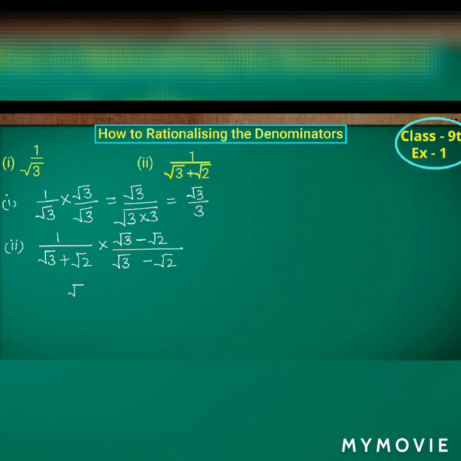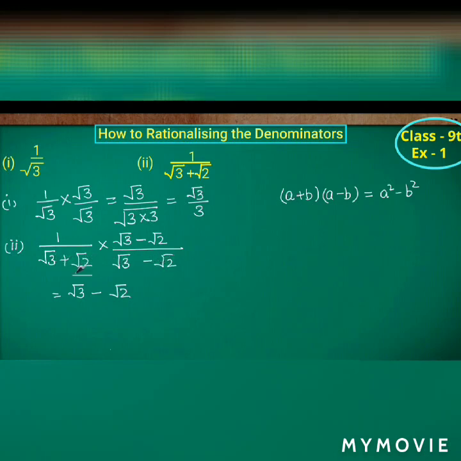So 1 into root 3 gives root 3, minus root 2 into 1 is minus root 2, isn't it? If you observe the denominator here, it is in the form of a plus b into a minus b. In the previous class we discussed problems based on a plus b into a minus b, isn't it, children? So we know the formula for a plus b into a minus b, that is a square minus b square.